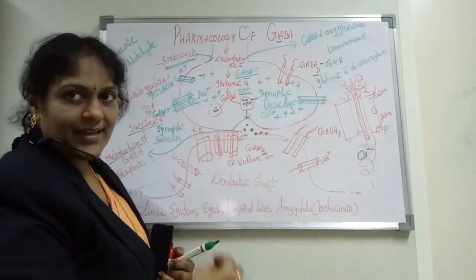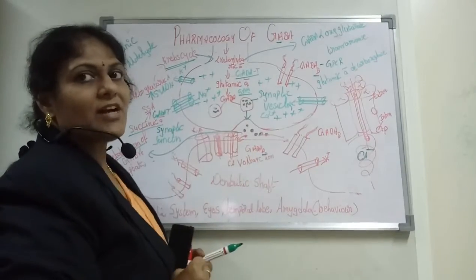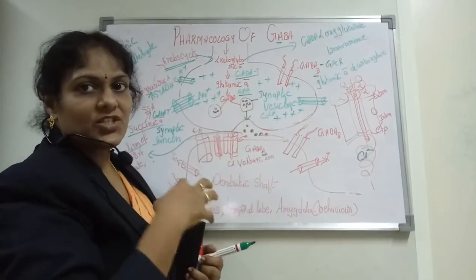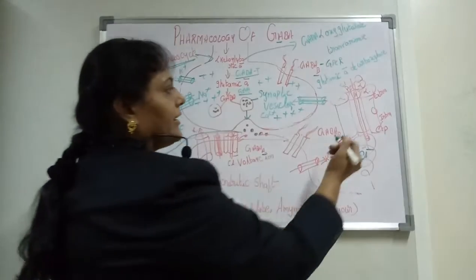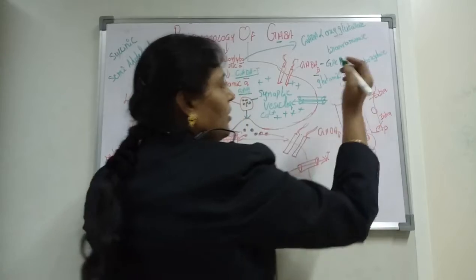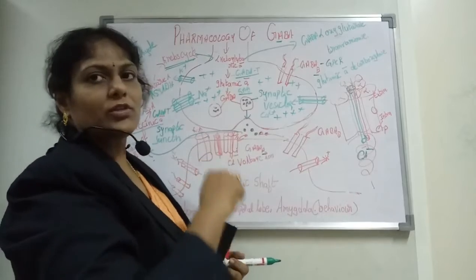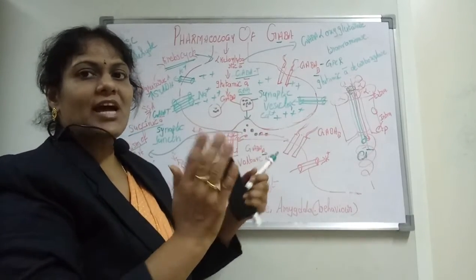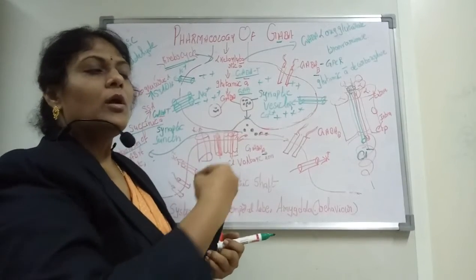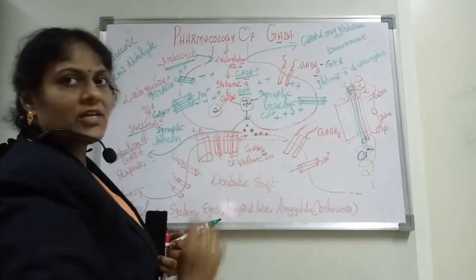Whenever the GABA strikes onto the GABA receptors, the two top areas present on the top of the pentameric receptor will be occupied by the GABA. So whenever the GABA comes and sits there, the chloride channel, indicated here with a green color, undergoes many conformational changes, and the channel will be widened so that more and more chloride will be released, making all the minus ions onto the post-synaptic area.